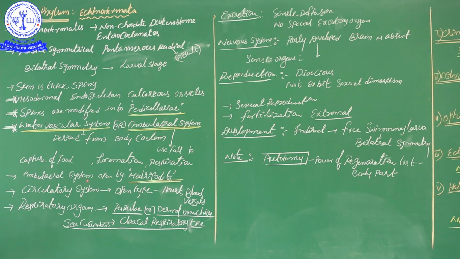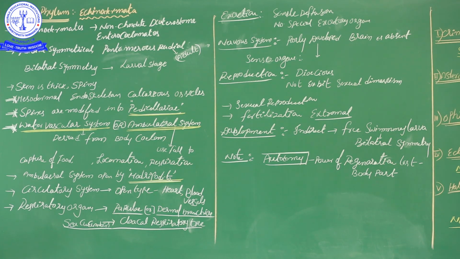Now this system opens into one opening, and that opening is called the madreporite. In the board, the parts I underline or put in a box are very significant words. Okay, that should be remembered. The madreporite, the opening of the ambulacral system, is a special characteristic of the Echinodermata.